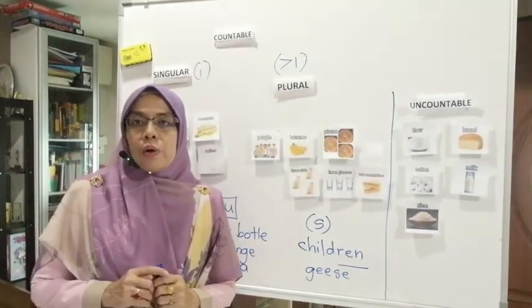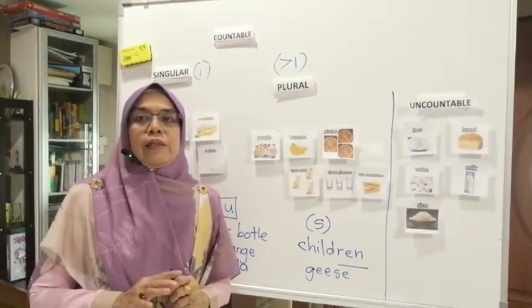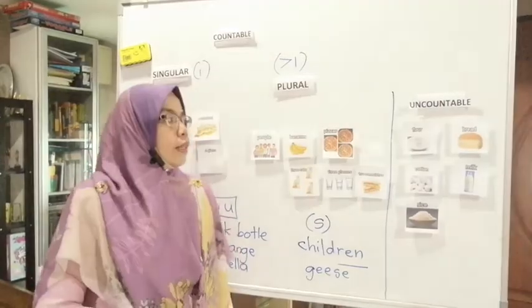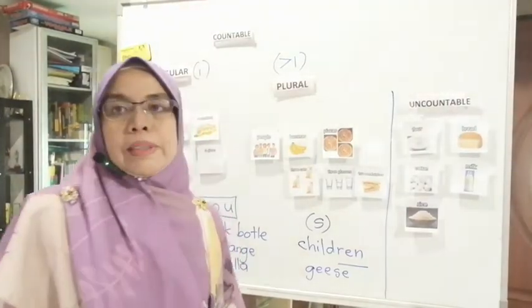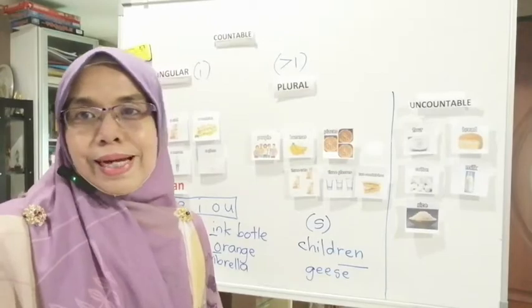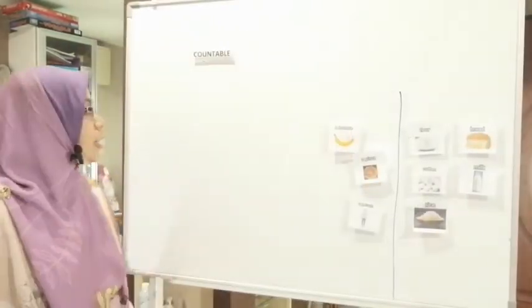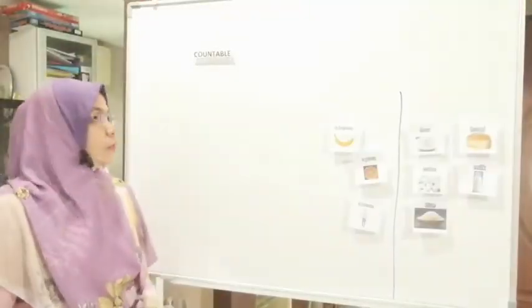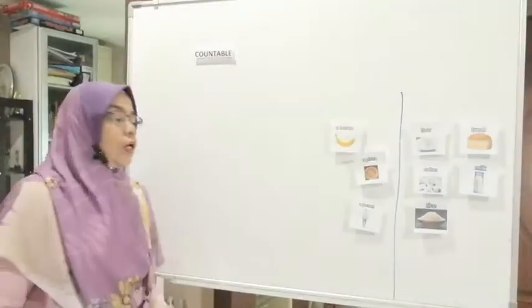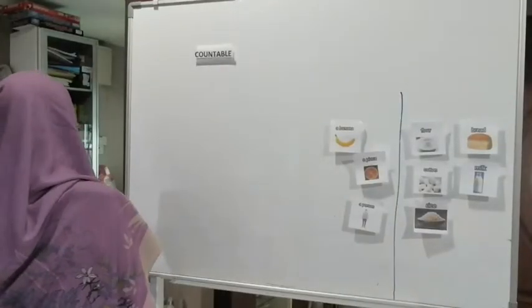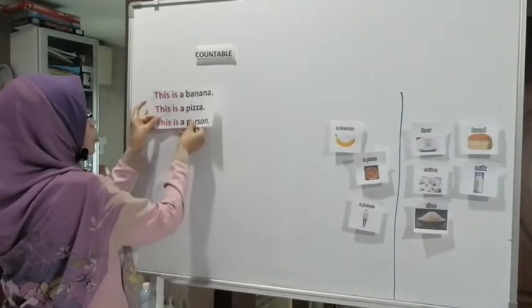So I hope that you stay tuned until I explain to you the next part of the countable and the uncountable nouns. Now let's look at this countable. When you make a sentence, it will be this way.